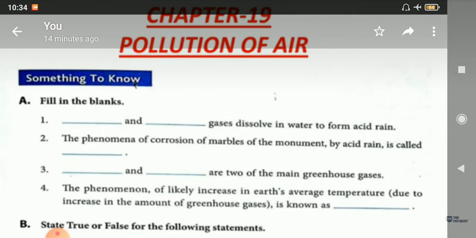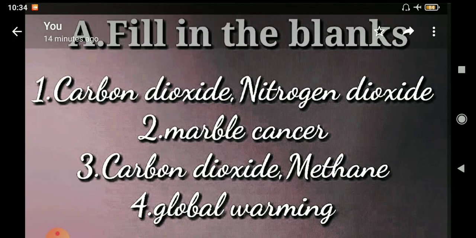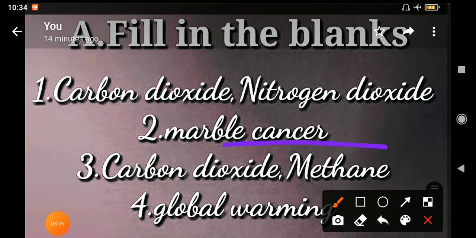Which are the two of the main greenhouse gases? The main gases, तो पहली गैस तो आपकी SO2 है और दूसरी क्या है, that is methane. Okay, that is methane. यहाँ पे ध्यान रखिएगा कि यहाँ पे आपको सल्फर लिखना है.